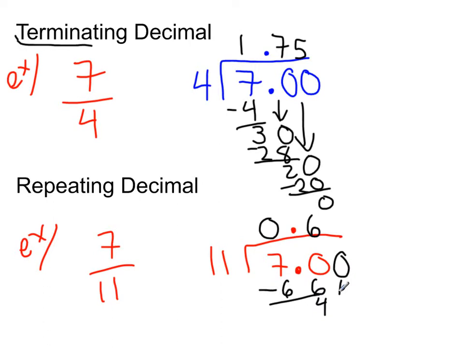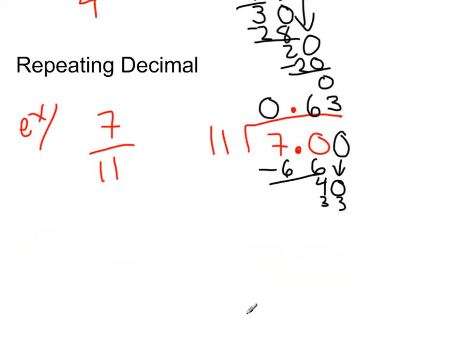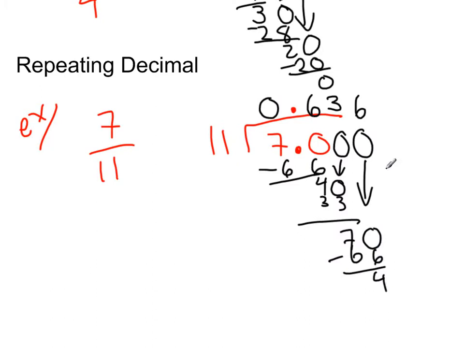All right, since I didn't end with 0, I'll add another one, bring it down. 11 times what gets us close to 40? And 3 is correct. We got 33. Okay. Subtract, we got 7. I didn't end with a 0, so I'll toss down another 0. And 11 times what gets us close to 70? And now you might be noticing the pattern. I don't see it yet, so I'm going to say 6, so 66. Subtract, we got 4. I'll fling another 0 at the end. It doesn't matter how many we put there, they're insignificant.